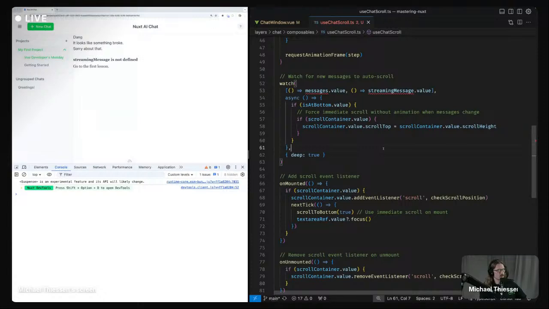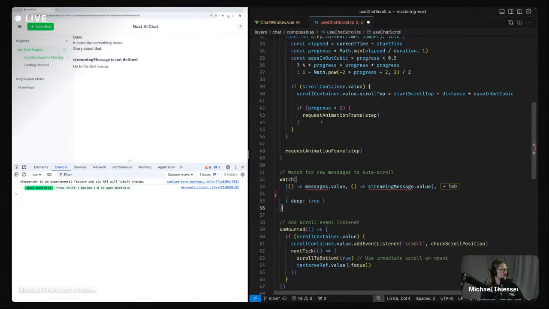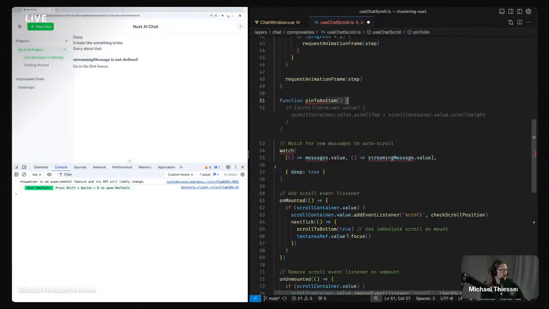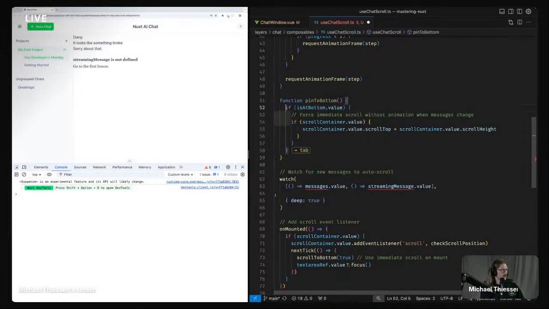I might just export a method. We'll take this method and we'll call it pin to bottom. And we don't need that.